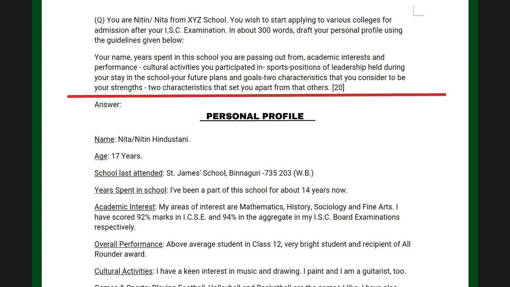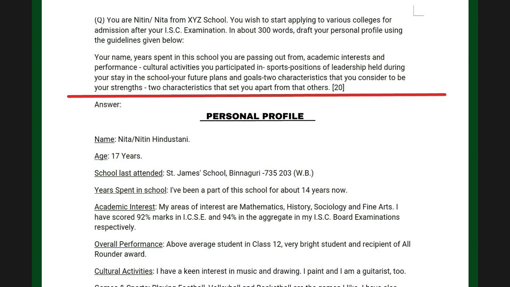First of all, on top, you can write the heading personal profile and underline it, just as it is done on your screen. You can see. Then leave a line. There is no need to write your name under the heading, because this is not a report in the strictest sense of the word. This is a personal profile. So your name is automatically coming in the first line of the profile. So there is no need of writing the name separately again below the phrase personal profile.